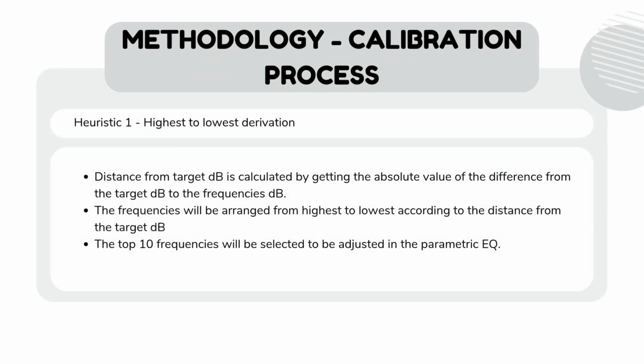The first calibration method is the highest to lowest deviation approach. In this method, the distance from the target decibel level is calculated by taking the absolute value of the difference between the measured frequency response and the target dB level at each frequency. Once the distances are calculated, the frequencies are arranged from highest to lowest, based on how far they deviate from the target. From this sorted list, the top 10 frequencies with the largest deviations are selected. These are the points that are prioritized for correction using the 10-band parametric equalizer.